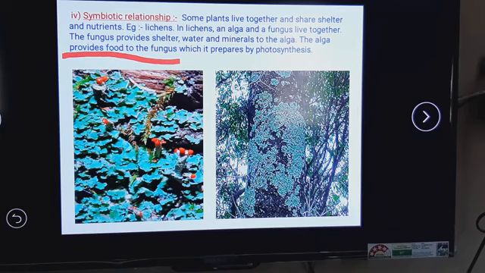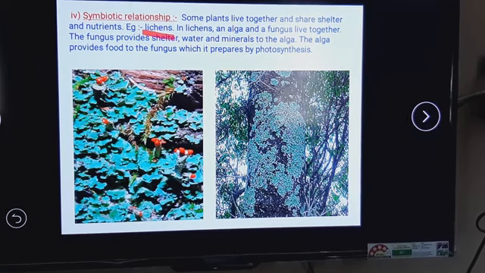So in this way, this relationship is called symbiotic relationship. In the symbiotic relationship, two plants live together. They share shelter as well as nutrients. So example is given, lichen plant. Lichen is the example of symbiotic relationship. In lichen, alga and fungus live together. Fungus provides water, mineral and shelter to the alga, and alga provides prepared food to the fungus. In this way, this is the symbiotic relationship in the plants.